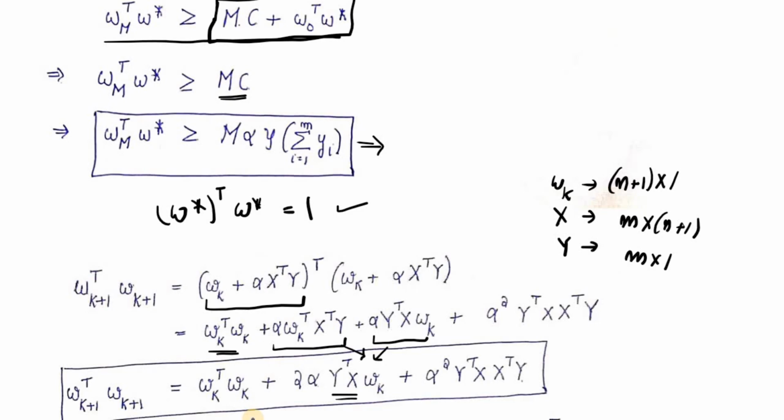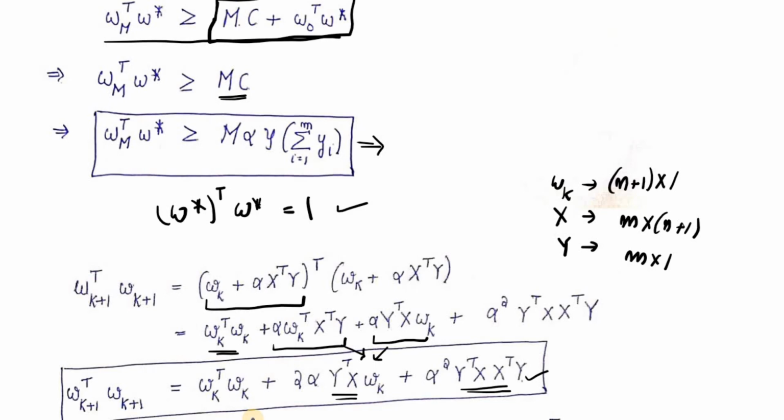We are further able to write this term as well. This is again a scalar. It will follow the same route: y transpose is 1 cross m, x is going to be m cross n plus 1, x transpose is n plus 1 cross m, and eventually y is of order m cross 1. So we get two scalars over here in our calculation, and this is a dot product. Anyhow, the dot product between two vectors which we are considering is going to be a scalar only.